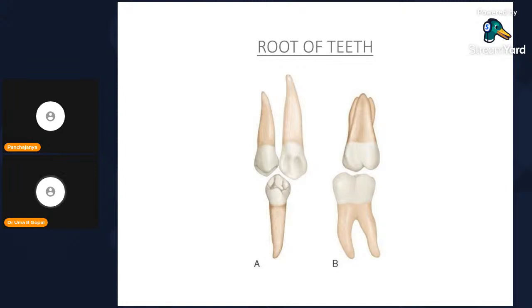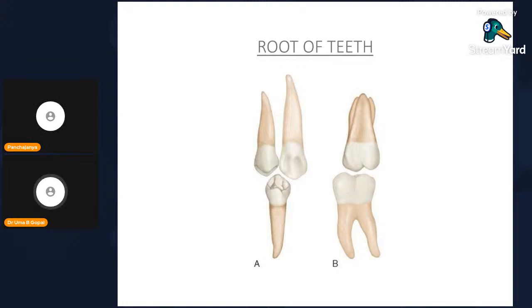Can you see the slide? Hello? Can you see the slide? Yes, ma'am. Slide is visible.